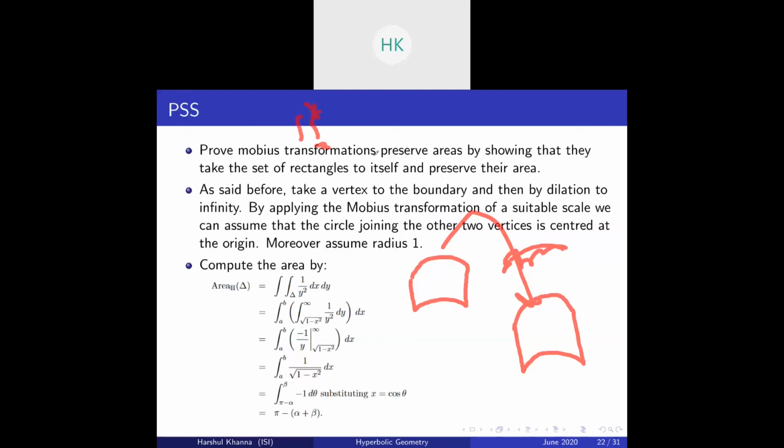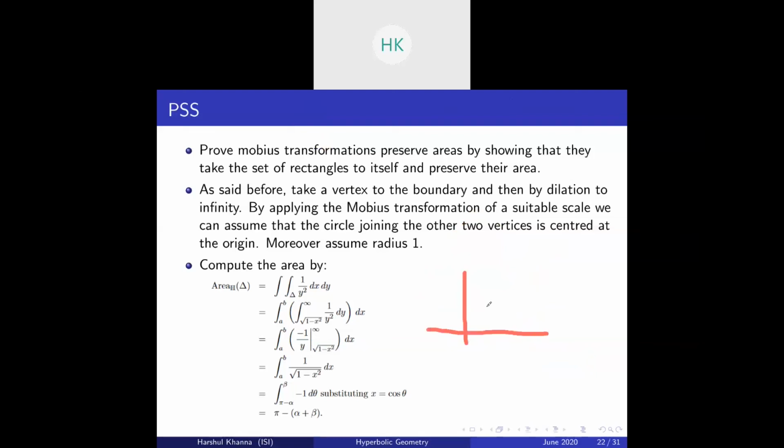So basically apply a Mobius transformation to it, replace z by (az + b)/(cz + d), and you can show that a Mobius transformation preserves area. Okay, so now what we will do is basically take a vertex to the boundary.